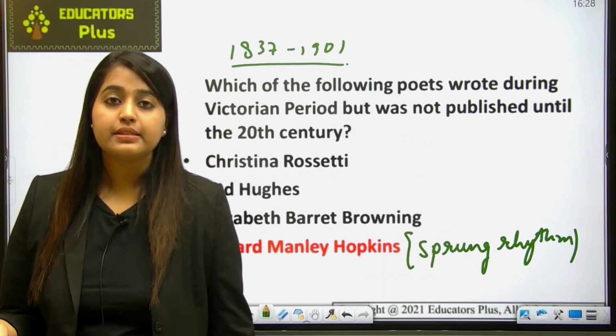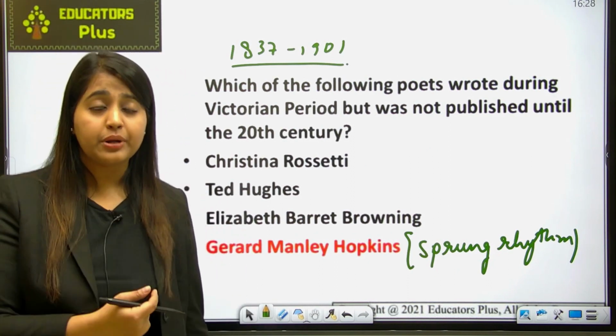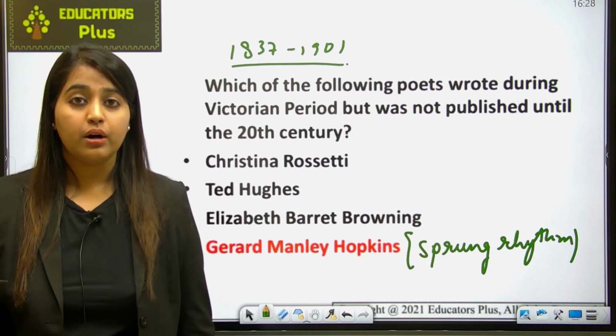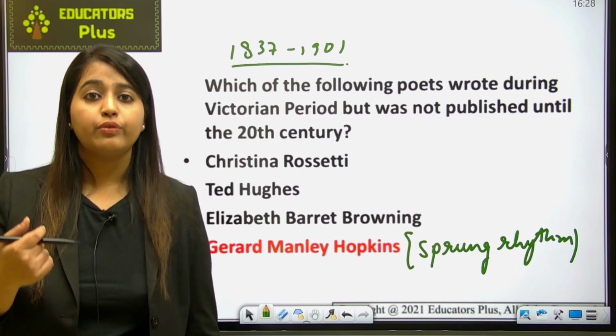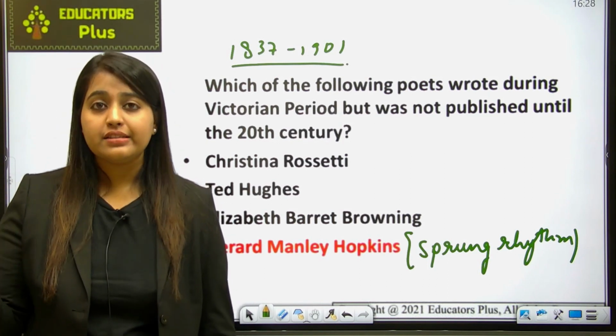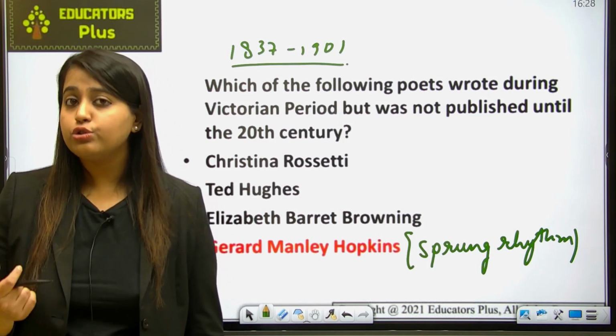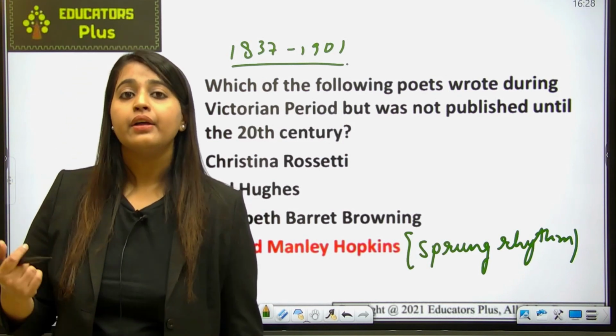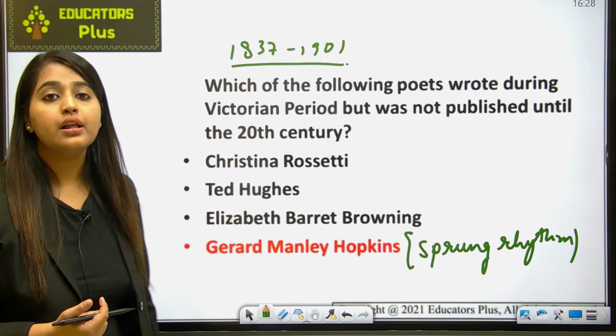You should remember this thing because this sprung rhythm has established him as an inventor, as one who praised God through vivid use of literary devices and nature. ठीक है, so literary devices वो use करता था, and he used to talk about nature. He used to talk about different imagery of nature. So that's what sprung rhythm is all about.